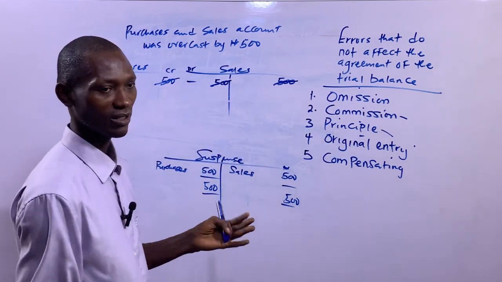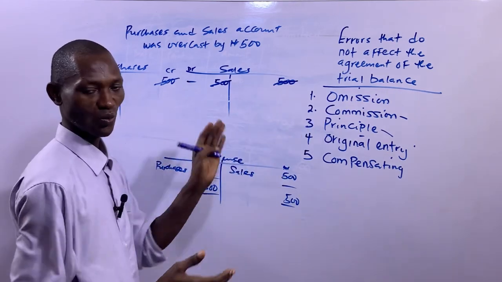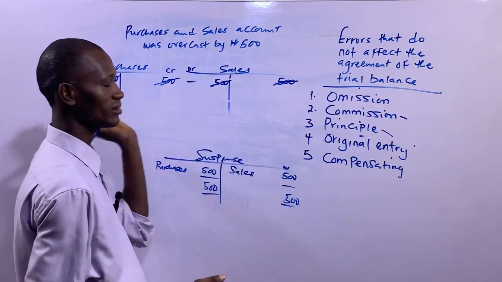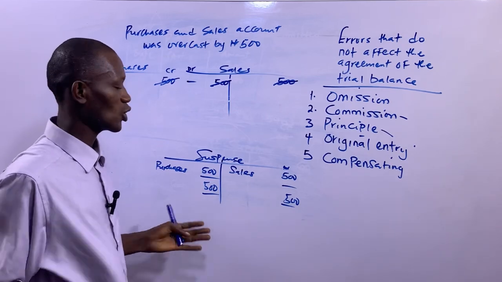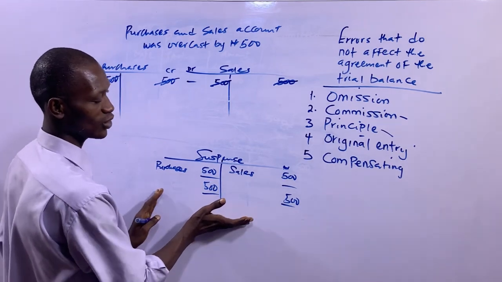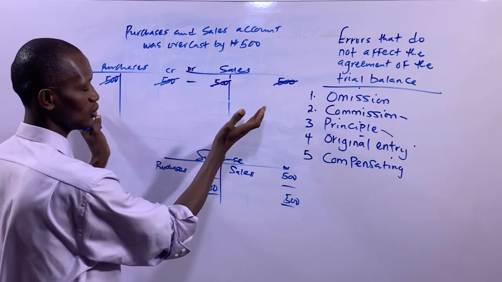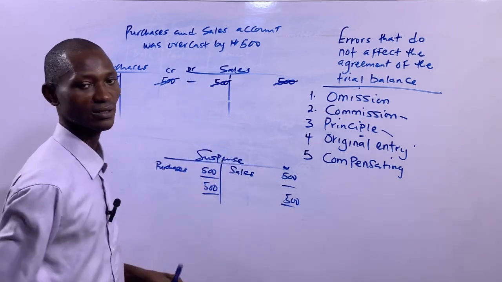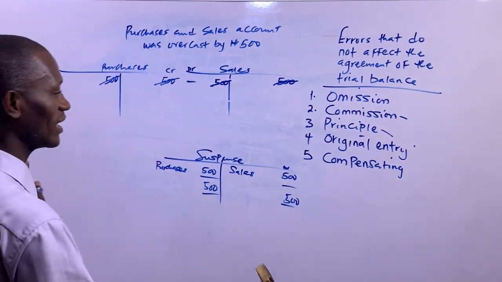Then on the trial balance, the two sides will just be equal. One appearing on the credit side and the other appearing on the debit side. That's that. So this is the correction, one of the ways to correct it, which will make the two balances reflect in the suspense account. That's that. So I hope that is understood.